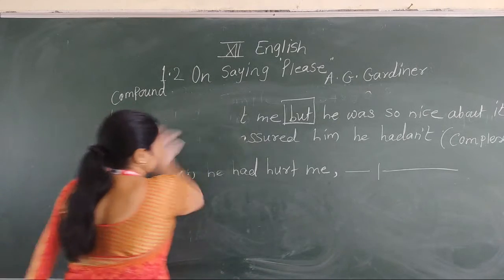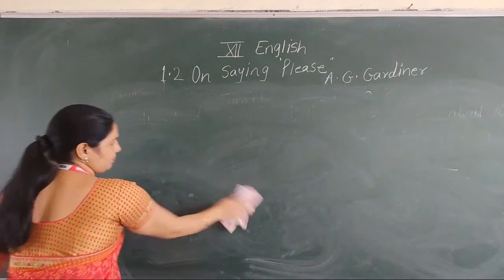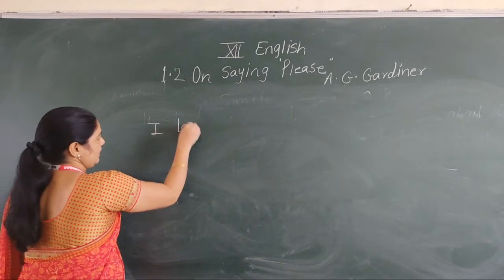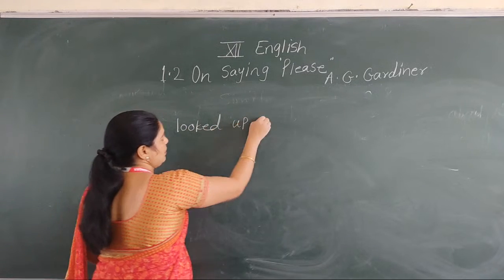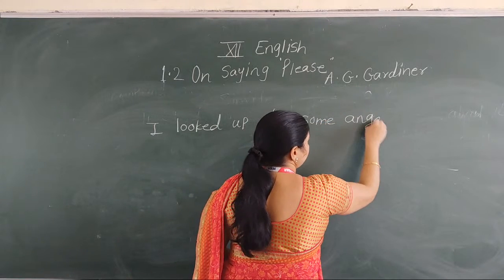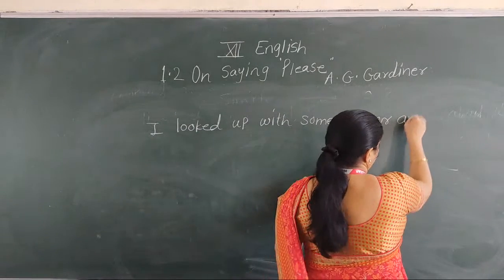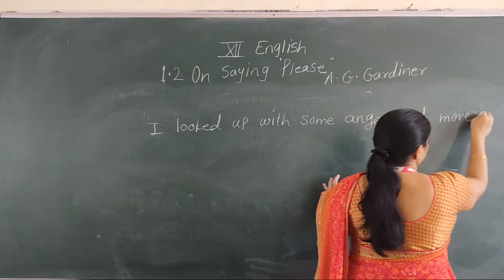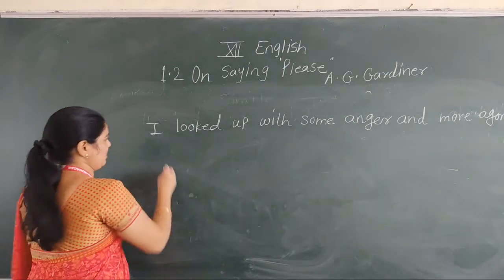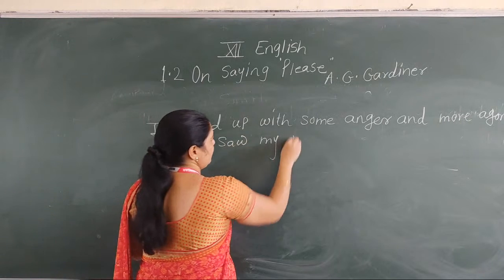Next sentence. I looked up with some anger and more agony, and saw my friend.